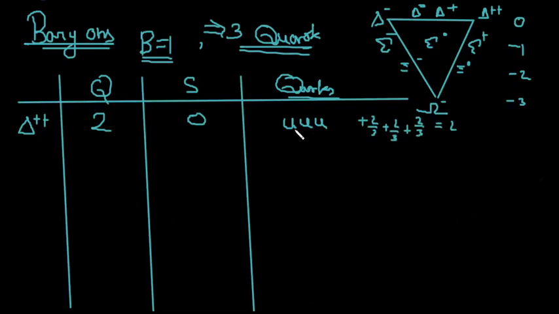See for what combination this charge will be 2. And remember, no anti-quark is used, so the baryon number is conserved here. So it will be 1 by 3, 1 by 3, 1 by 3, so the baryon number will be 1 again. So for delta negative, delta positive, the strangeness will be 0. No strange quark is required because strangeness is 0. So for charge 1, it will be u u d, 2 by 3, 2 by 3 plus 1 by 3.